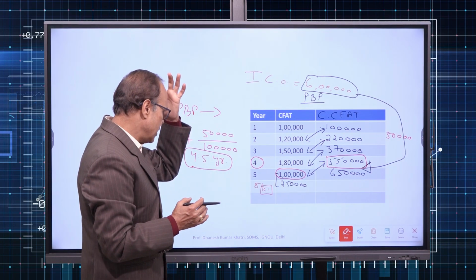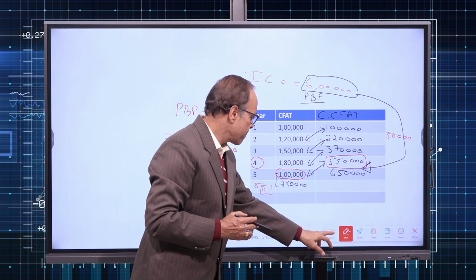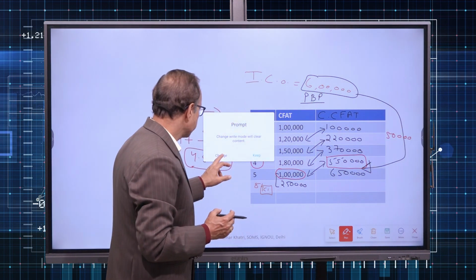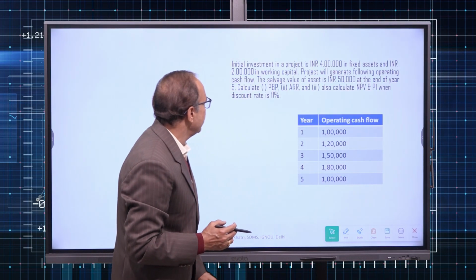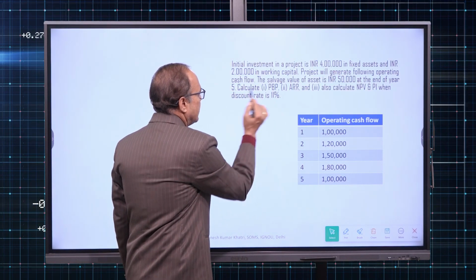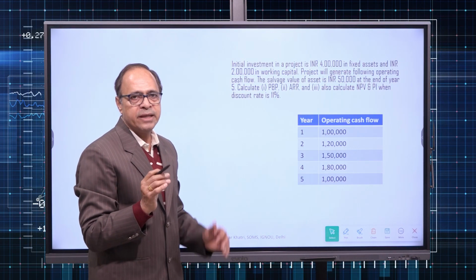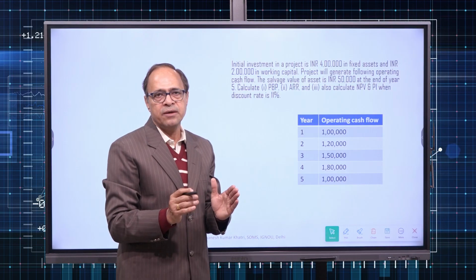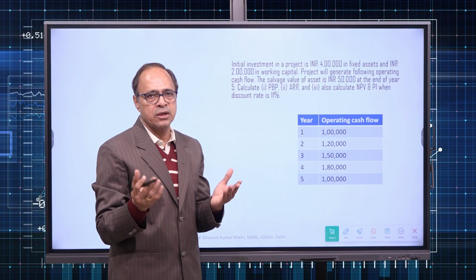So let us see what discount rate was given to us. Let us proceed to the previous one and see what was given to us in the numerical as discount rate. It was 11%. So note down the discount rate given is 11%. That means desired rate of return, it may be cost of capital or hurdle rate or cutoff rate.